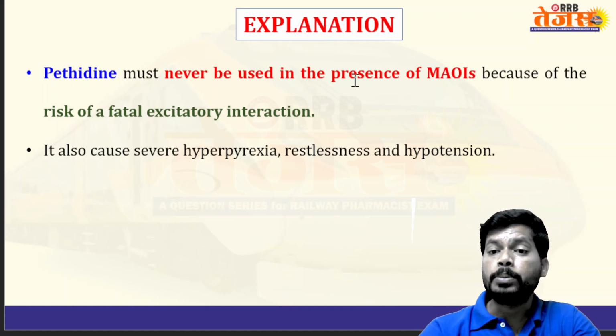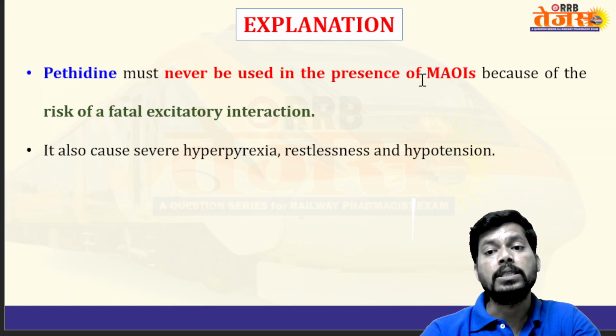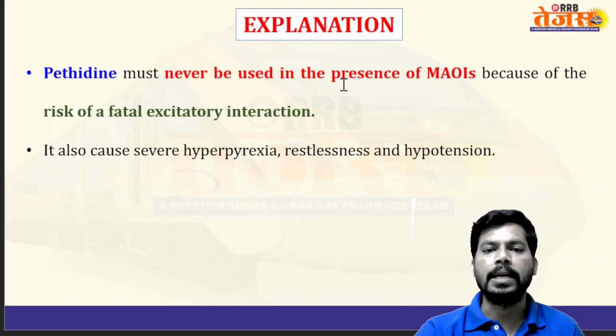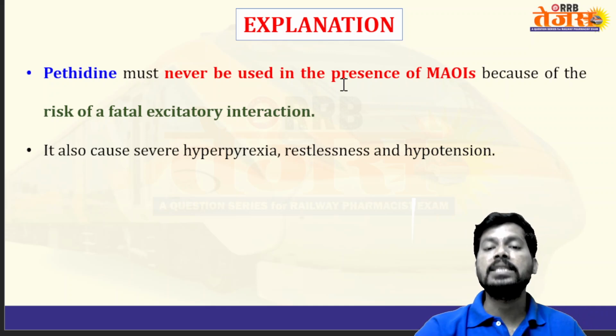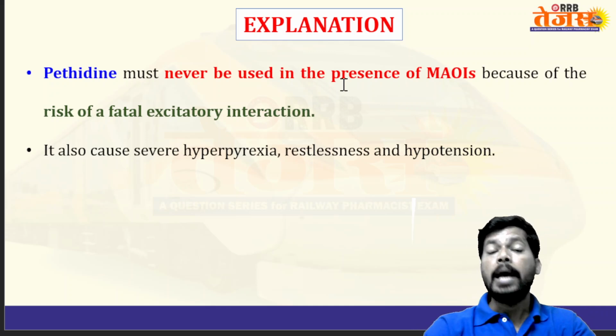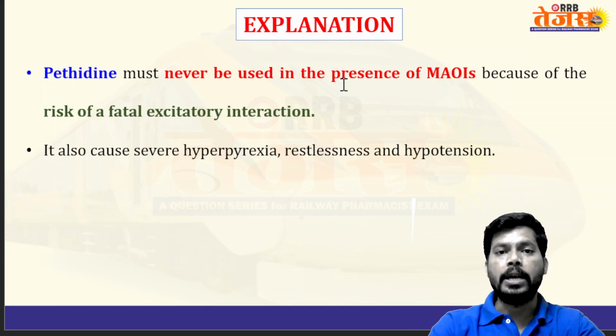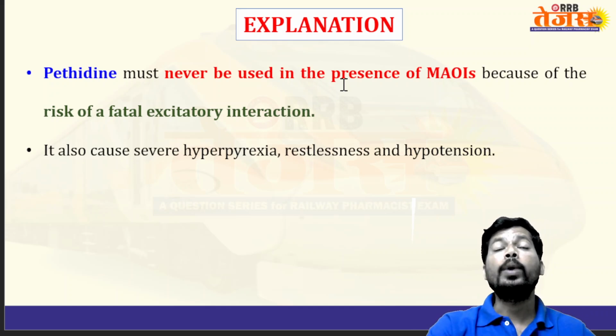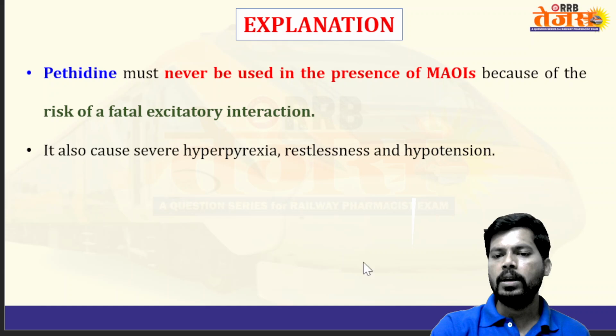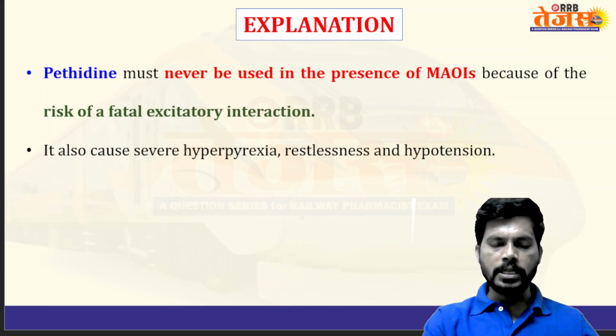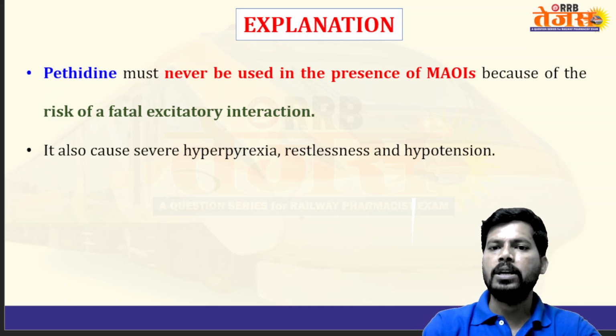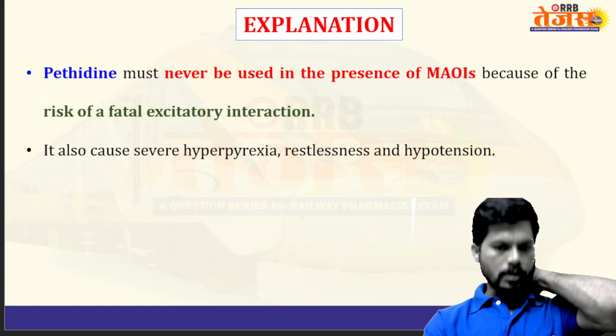Excitatory means increased excitatory neurotransmission, like aspartate, glutamate, including serotonin as well as dopamine. Over excitation. So this is today our session on the series of explanation of MCQs in detail.